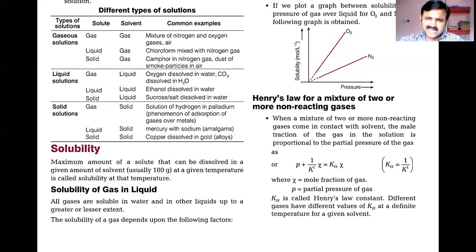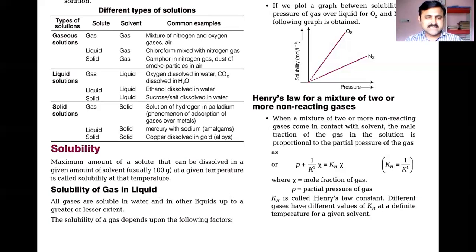So in the further discussion, you are preparing the solution, and you have to know the quantity of solute you are dissolving in 100 grams of solvent. That quantity is most important to tell about the terminology called solubility. It is an important terminology and technical word in the solution chapter, and it can be applicable for any physical state, that may be solid, gas, or a liquid in a liquid.